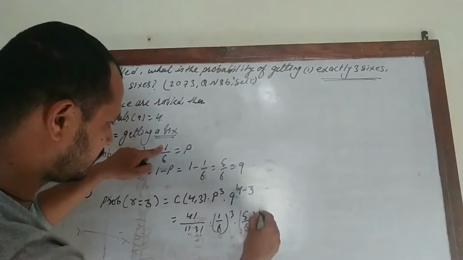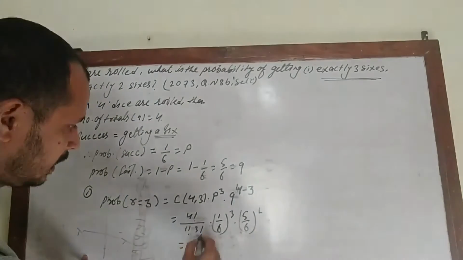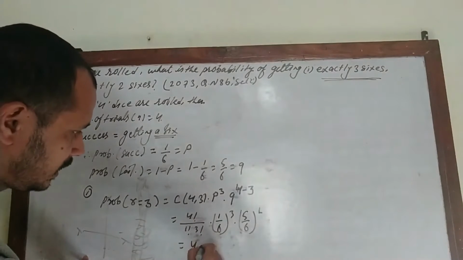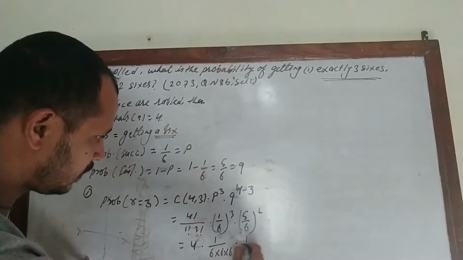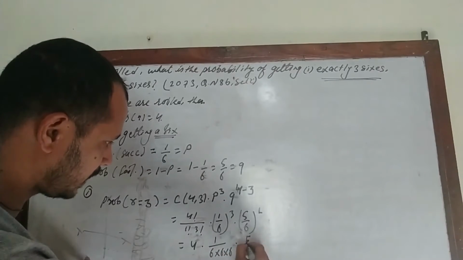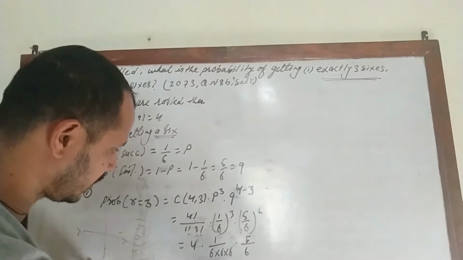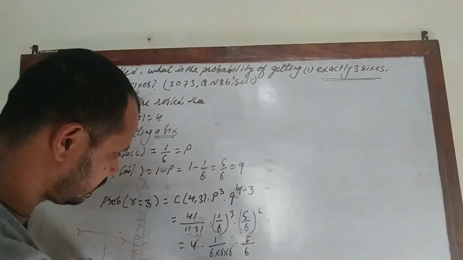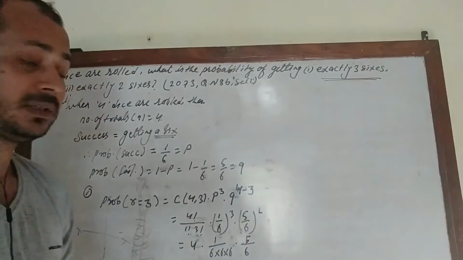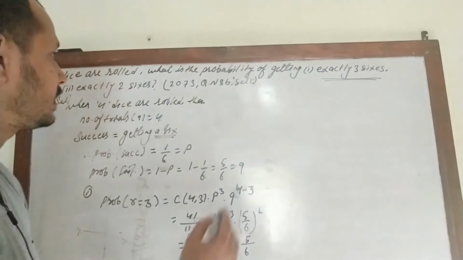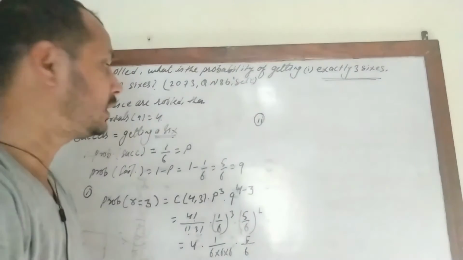P is (1 by 6) cube and (5 by 6) to the power 1, and here 4 into 3 factorial, 4 will be cancelled, 3 factorial will be cancelled, giving 4 into 1 by 6 into 6 into 6, into 5 by 6, which gives us 4 into 5 by 6 into 6 into 6 into 6. The simplification will give the value of this probability.